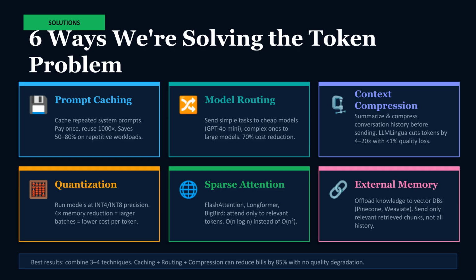We are addressing these challenges with solutions like prompt caching to reuse system prompts, model routing to send tasks to the most cost-effective models, and context compression to reduce conversation history size. Other solutions include quantization, sparse attention for better scaling, and external memory systems.